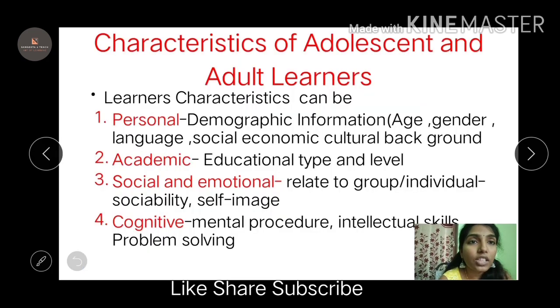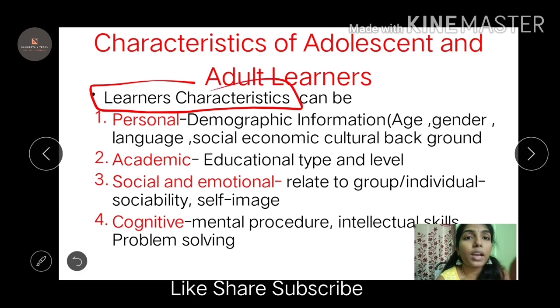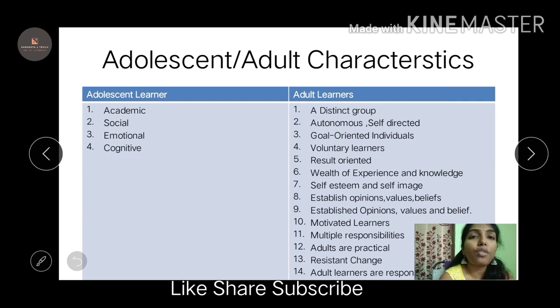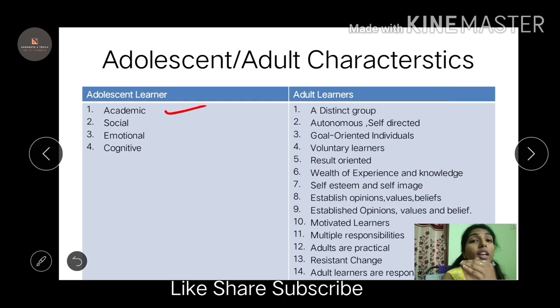These are the basic general learning characteristics we talked about. It can be personal, academic, social, and cognitive. We understood, right? And the same falls under the adolescent learners. Adolescents, at the age of 14 to 18 years, learn from their academics, right? They learn from being social, being in groups, being in society. Emotionally also they keep learning by getting connected with people, having that affection. Cognitive, as we said, the problem solving skills are developed, right?